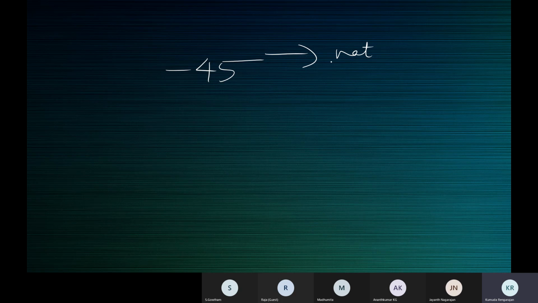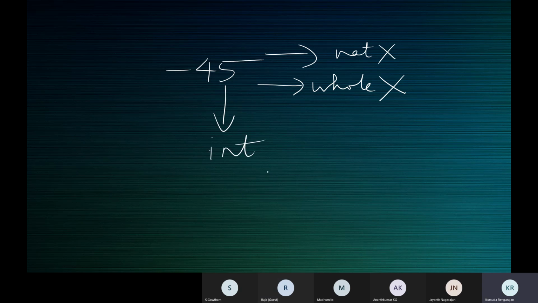Is minus 45 a natural number? No, ma'am. Is minus 45 a whole number? No, ma'am. Is minus 45 an integer? Yes, ma'am.